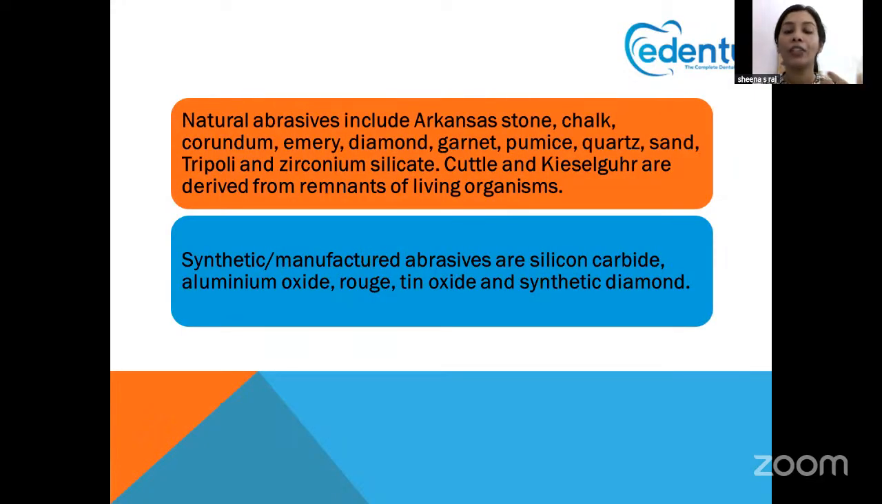Natural abrasives actually include the various stones, Arkansas stones, chalks, corundum, emery, diamond, garnet, pumice, quartz, sand, tripoli, zirconium silicate, and also certain derivatives from living organisms like cattle. And synthetic abrasives consist of some oxides. So always think there are some oxides like aluminum oxide, rouge, tin oxide, synthetic diamonds. All these come under the synthetic abrasives.